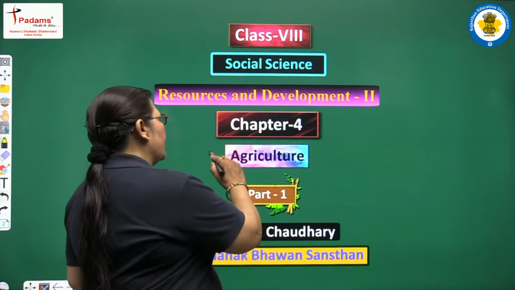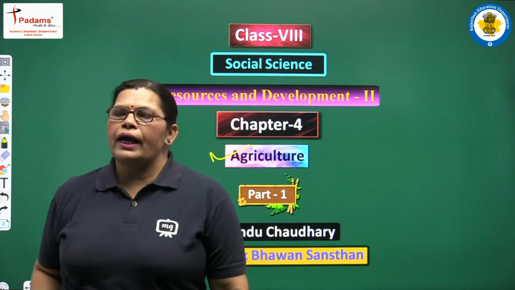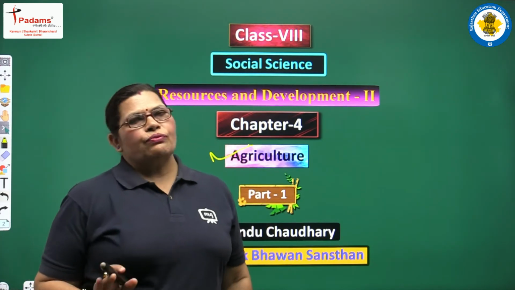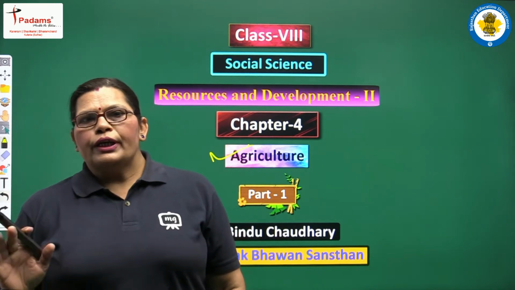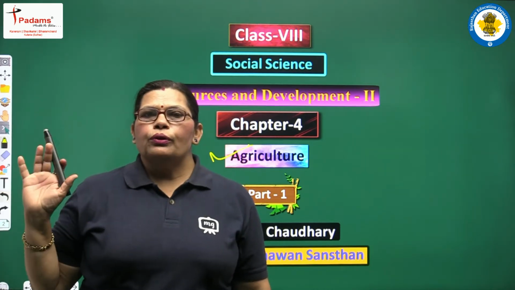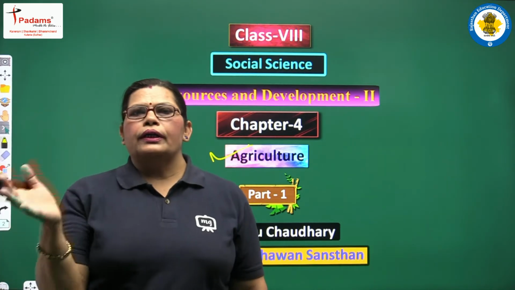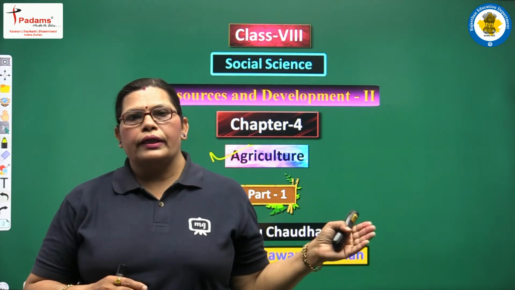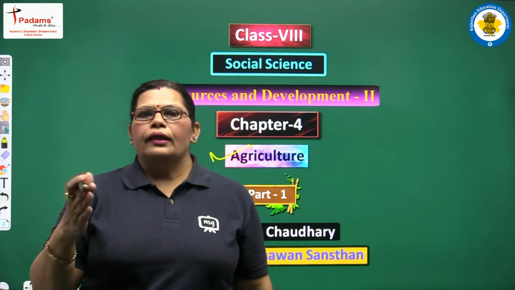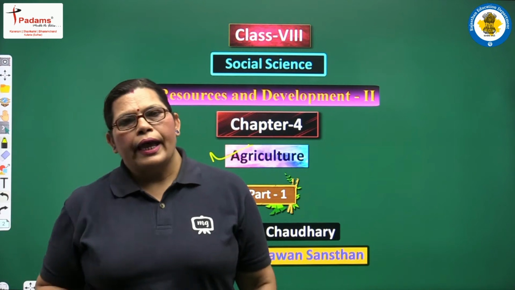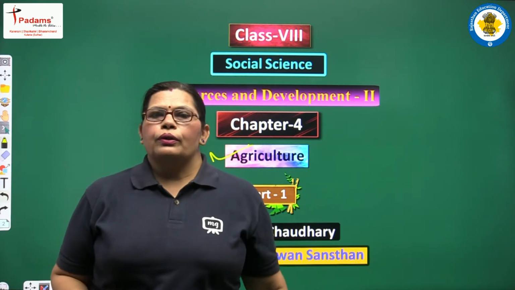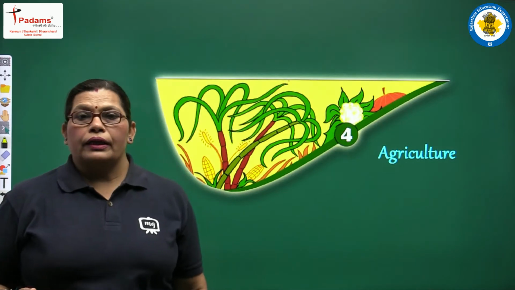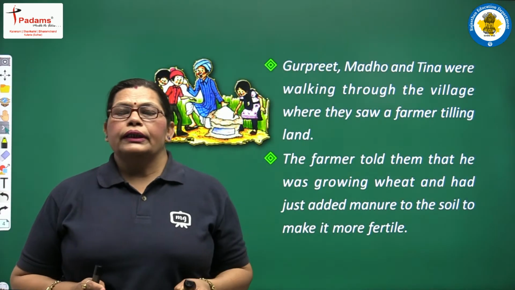The name of the chapter is agriculture, and today we are covering our fourth chapter, part one. In this part one we discuss the different types of livelihood things based on agricultural land, or we will say livestock and other things which are parallelly as useful as agriculture. We are talking about the main thing, agriculture, different types of agriculture, and who is sowing seeds.